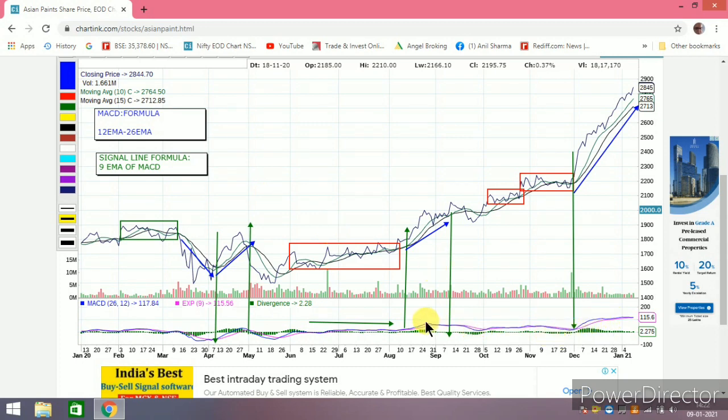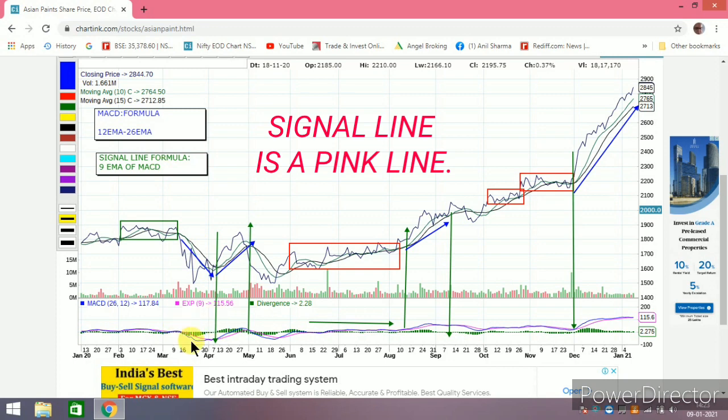Can you see this blue line? And then this signal line, which is this pink line, is the 9-day EMA of the MACD. You don't have to calculate either of these, both are available in the software itself.